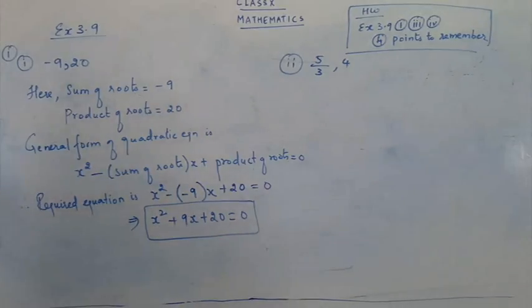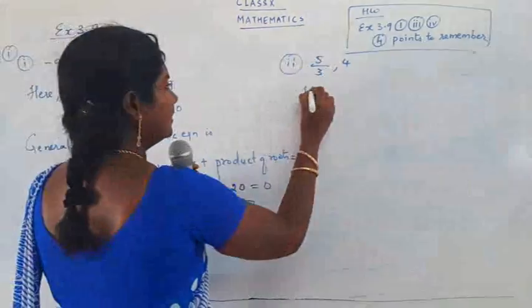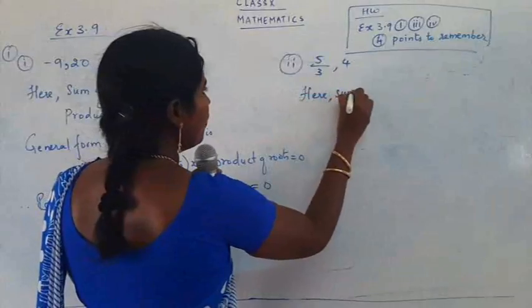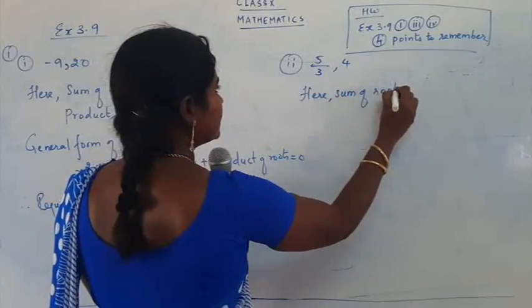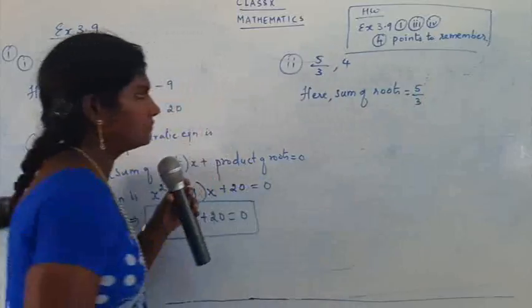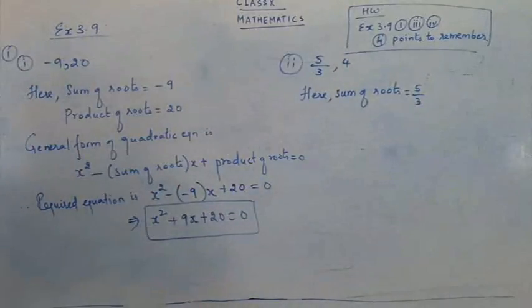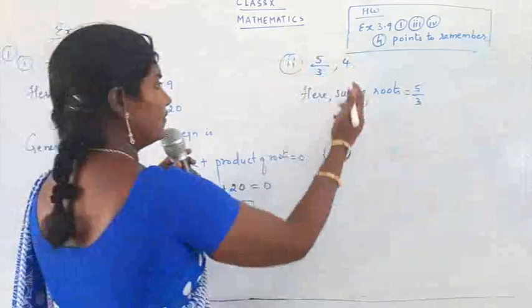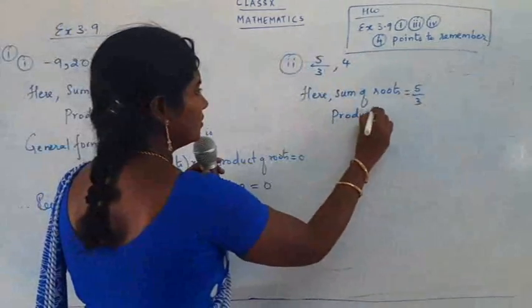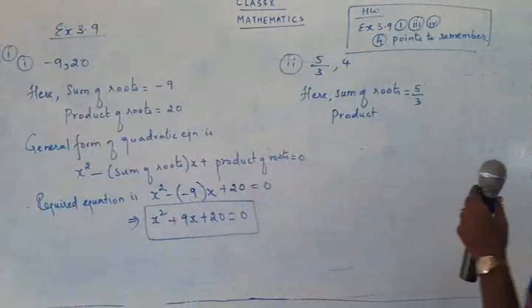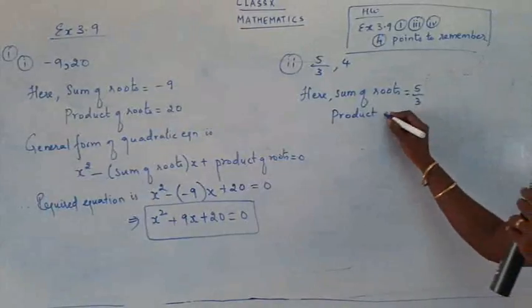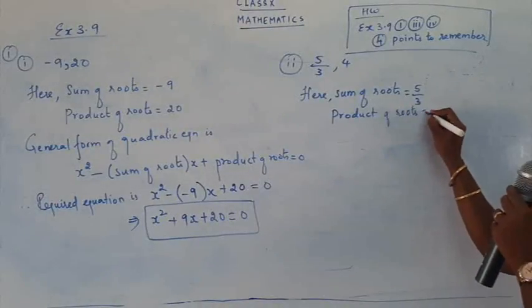Okay, let's continue our second sum: 5 by 3 and 4. Let's write down the details here. Sum of roots is 5 upon 3. What is the thing given to you? Sum of roots is equal to 5 upon 3. What is the product of roots given? The product of roots is equal to 4.